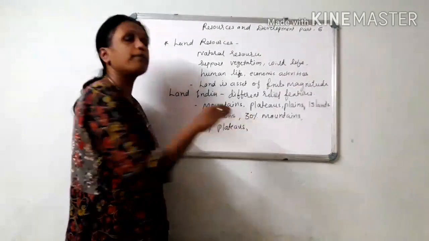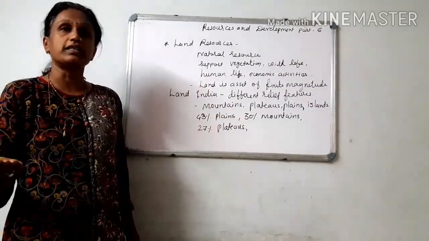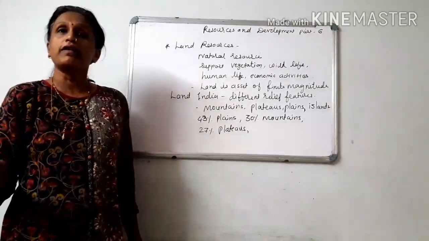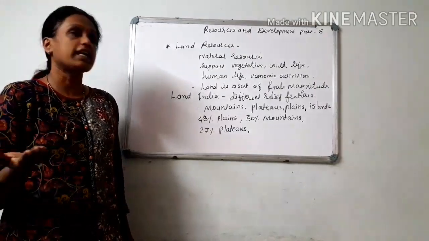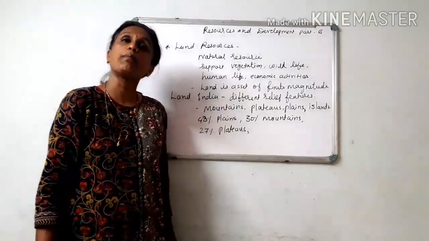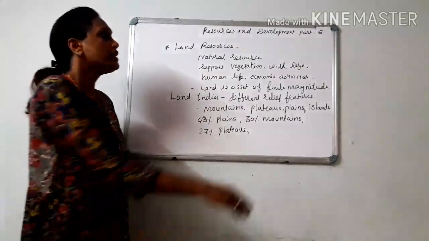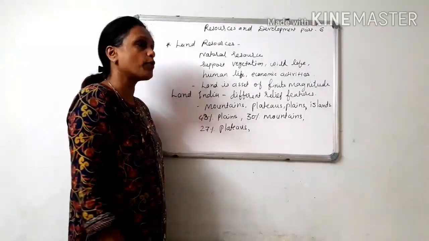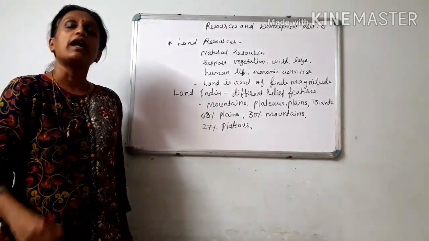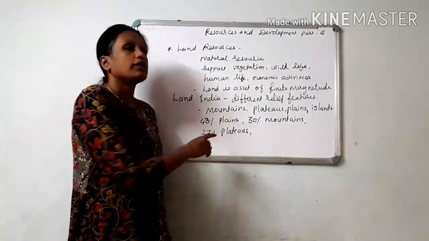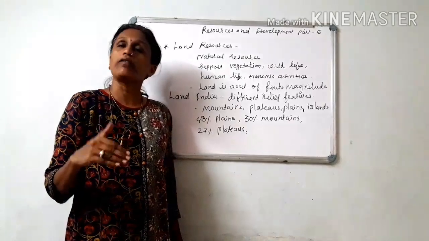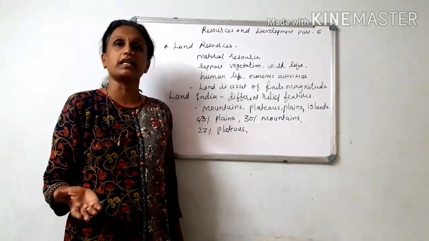30% land is mountainous region. Mountains support rivers, origin of rivers as well as tourism activity. So certain perennial rivers rise from mountains, and that way tourism activity is also supported. Then 27% plateaus we have. In plateaus we have different minerals that can be extracted for our economic development and industrial development.